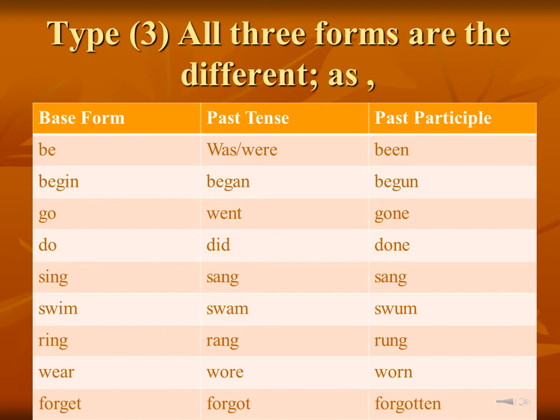Now students, let's read the third type of irregular verbs. Now, in the third type of irregular verbs, all three forms are different. That means base form, past tense form and the past participle form all are different. Okay? So let's read the example.